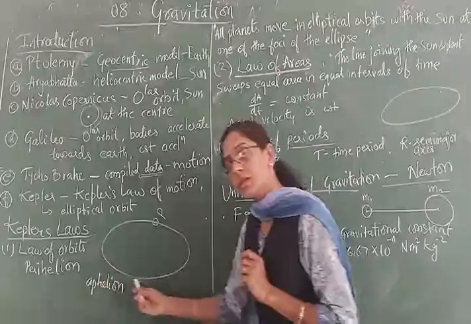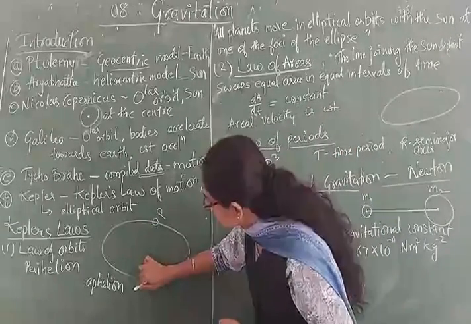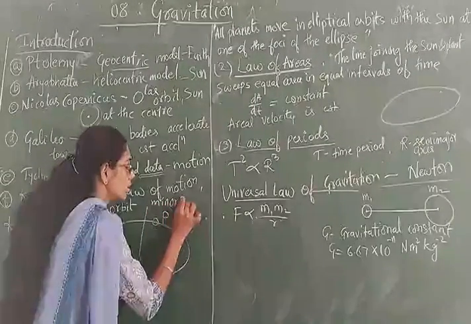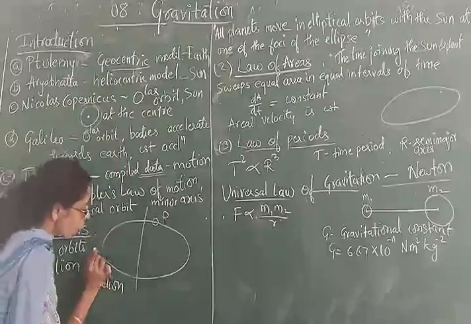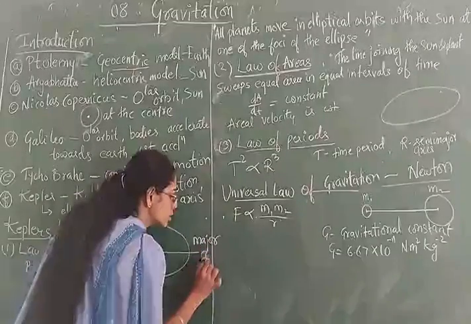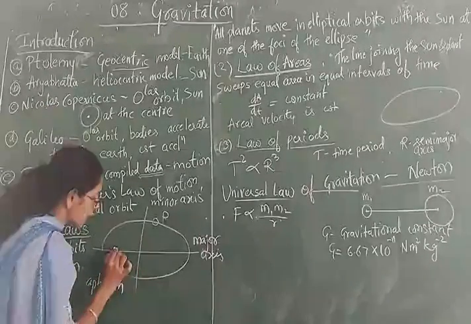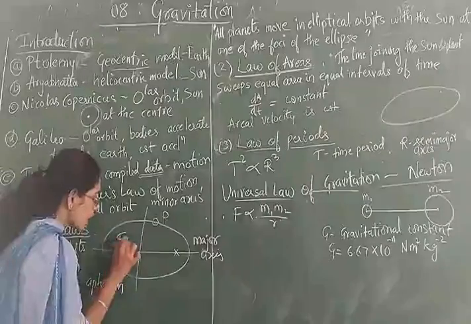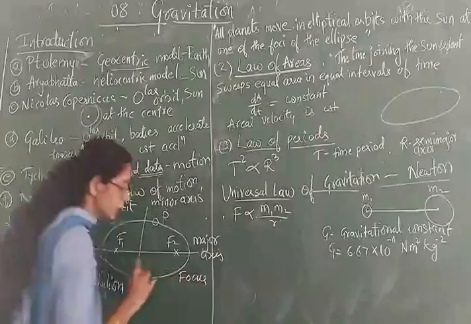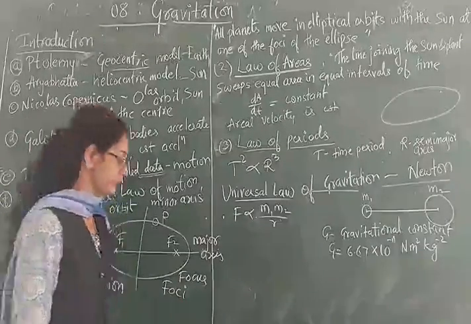If I go with this structure, which is an ellipse, it has two axes. The shortest one is known as the minor axis, and the longest one is called the major axis. There are 2 points on the major axis, and these points are known as focuses. Each individual point is called a focus; together they are pronounced as foci, F-O-C-I.